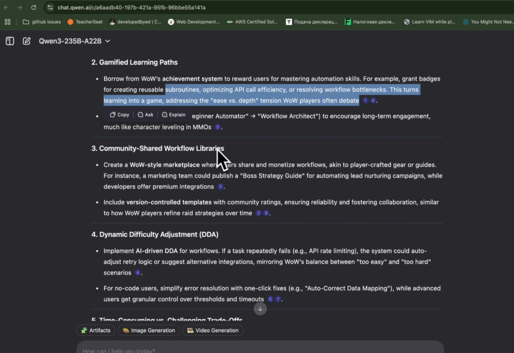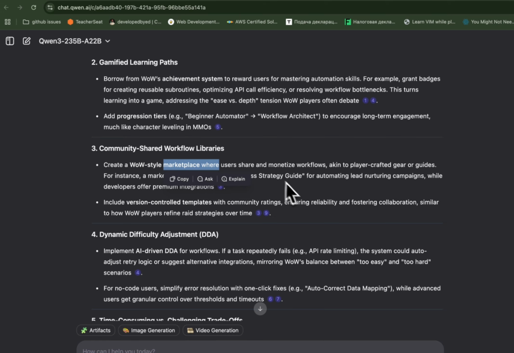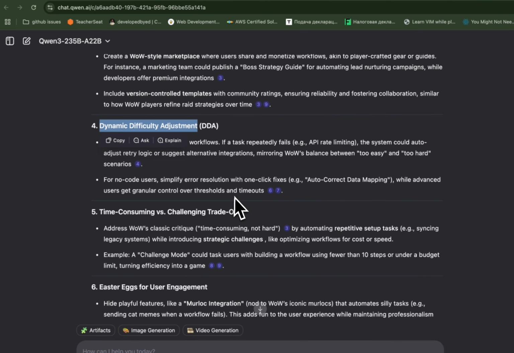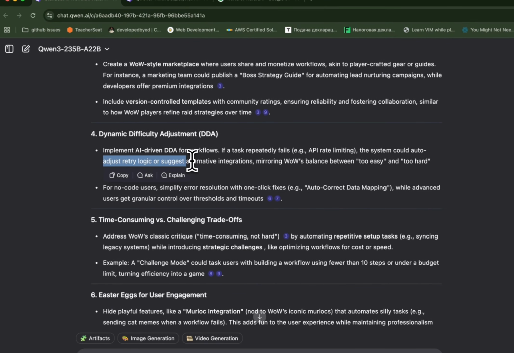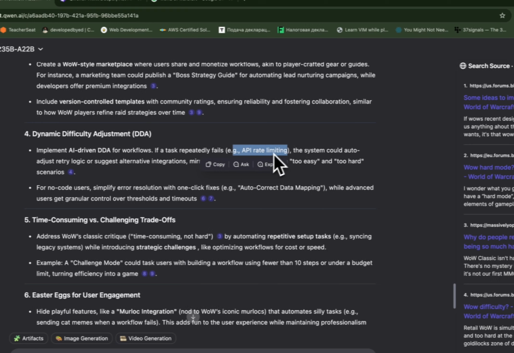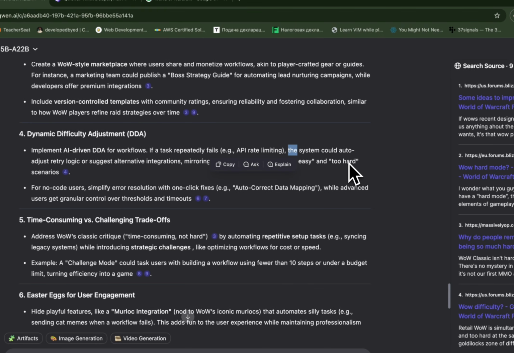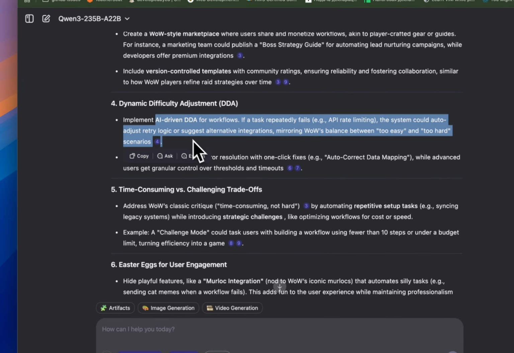Community shared workflow libraries. Create a WoW style marketplace. Okay, sure. Dynamic difficulty adjustment. Okay, wait, what? Implement AI-driven DDA for workflows. If a task repeatedly fails, for example API rate limiting, the system could auto adjust the retry logic or suggest alternative integrations. This is not bad. Okay, I have to give credit where credit is due. This is not bad.